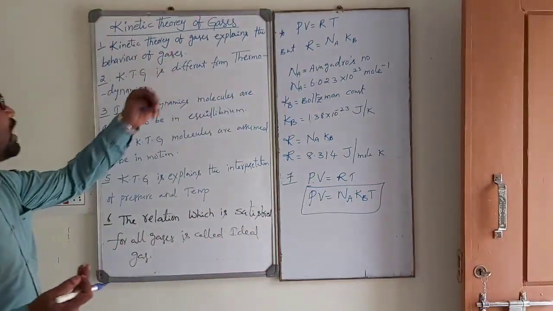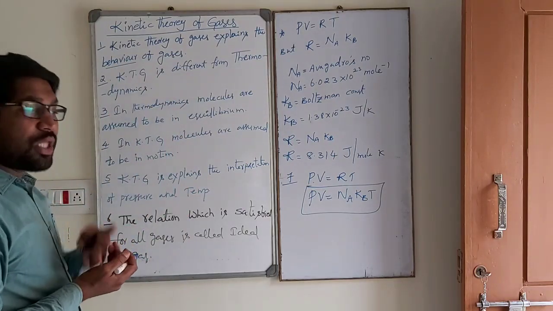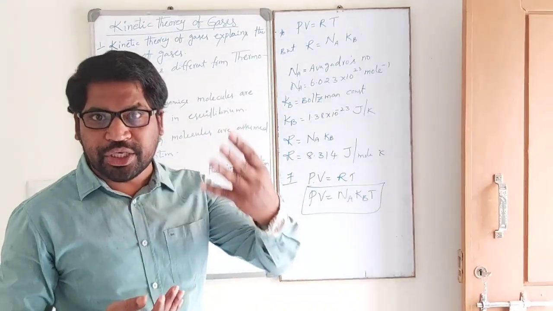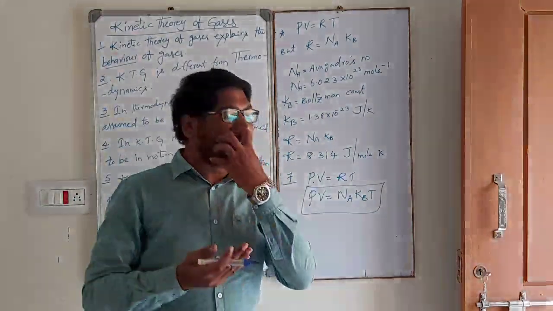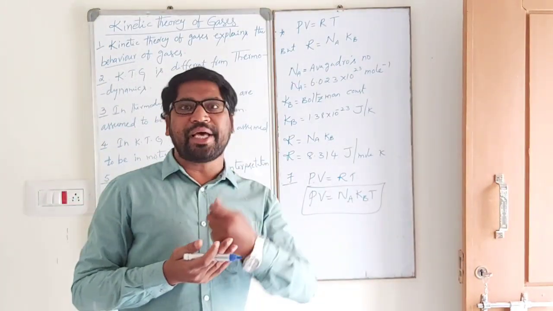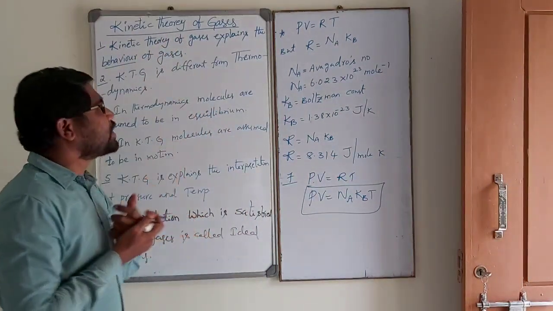Kinetic theory of gases mainly explains the behavior of gases: the gases which are in motion or in equilibrium, or in rotational, vibrational or translational mode, how the gas behaves is explained in the chapter of kinetic theory of gases.